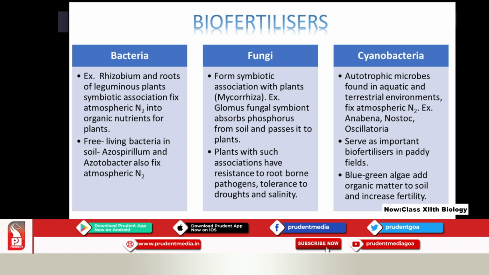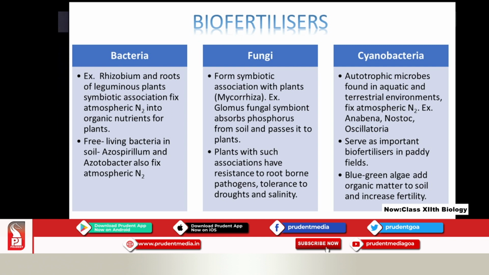Second one is fungi. Fungi in association with plants form a mycorrhiza. The example is the Glomus fungal symbiont. What does it do? It absorbs phosphorus from soil and passes it to the plants. This also has been asked in the Goa CET examination.